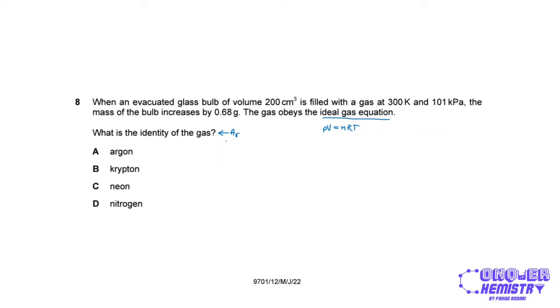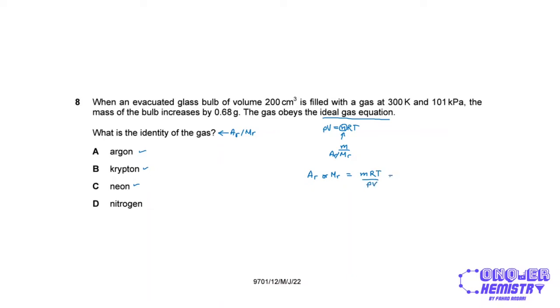The reason why I'm using Ar is because three of these options are monatomic noble gases, so we will use Ar. But for nitrogen, we have Mr, and so we could go with either of these terms, right? So the moles over here, n, can be replaced by m over Mr, mass over Mr, or mass over Ar, whatever you want to use, right? So we will modify this equation. So we want to make the Ar or the Mr the subject of this formula, and so this will become mRT divided by PV, right?